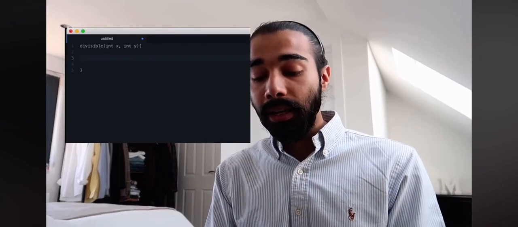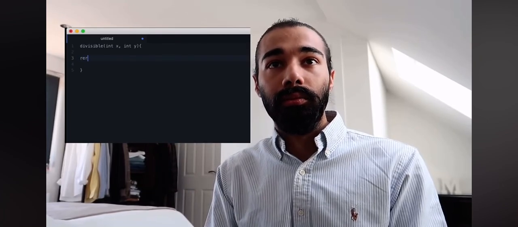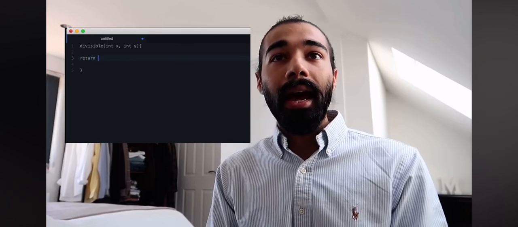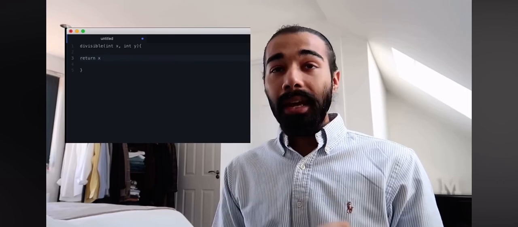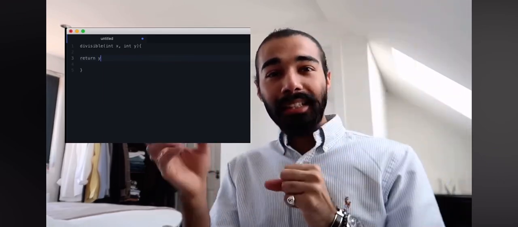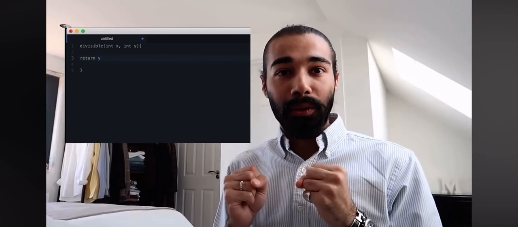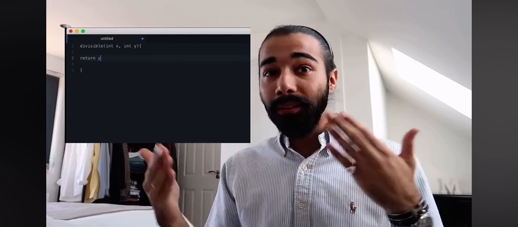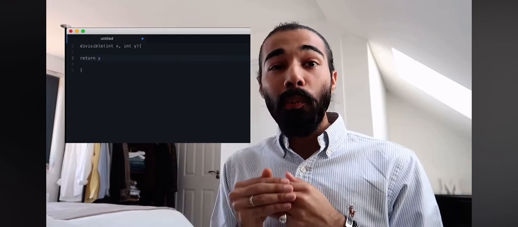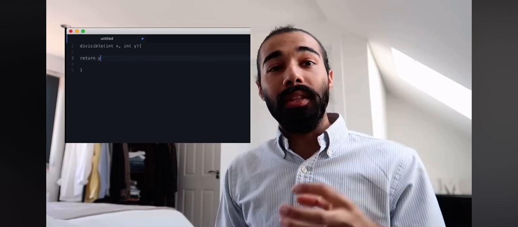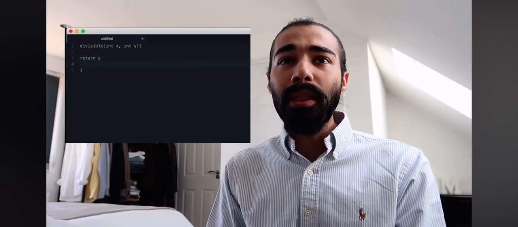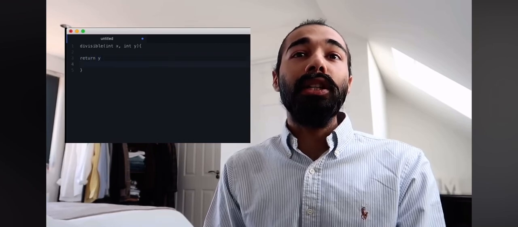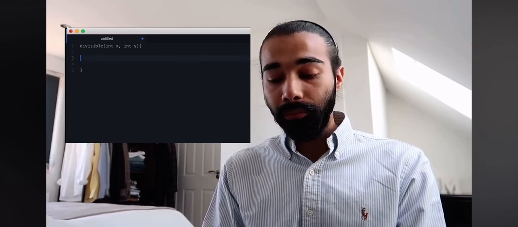Let's look at the body of this method and see what exactly we are putting inside it. What do we want this function to do? Because if we just said return x, now this is just a function that is taking 2 numbers and returning the first one. If we said return y, it's taking 2 numbers and returning the second one. So we can see how we can actually build up programs like this. So what we want to do is check whether the first number can be divisible by the second. The way that we're going to do this is we're going to use a while loop.